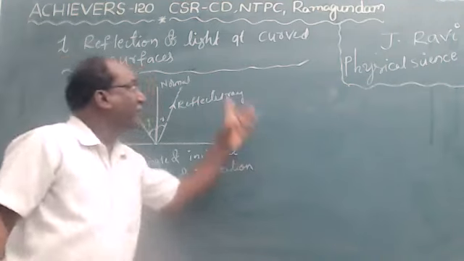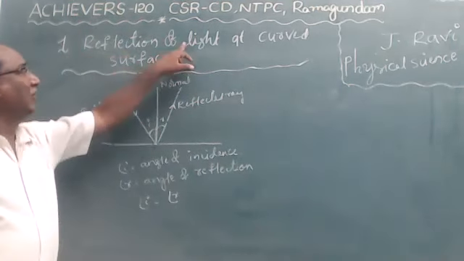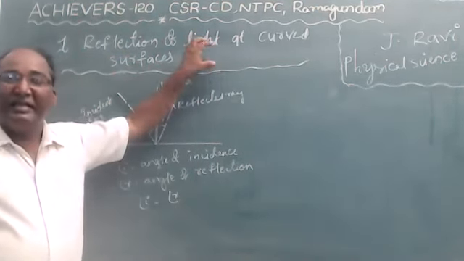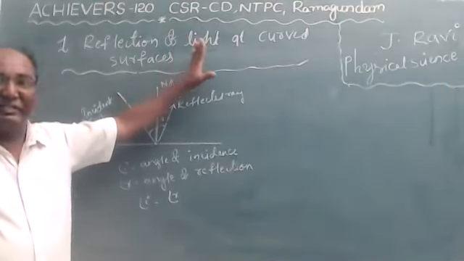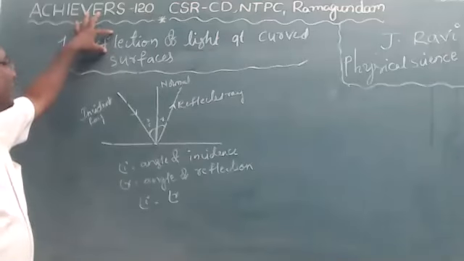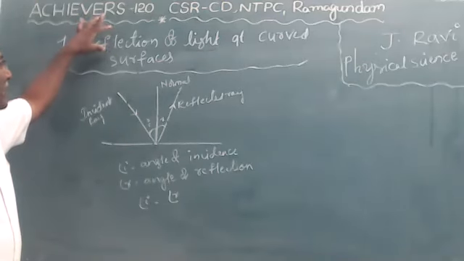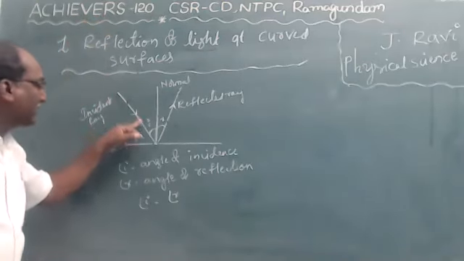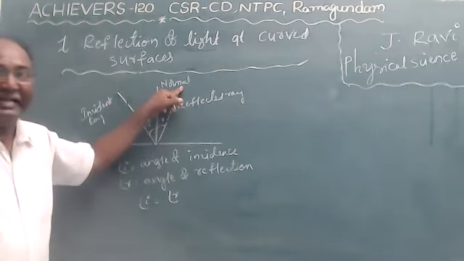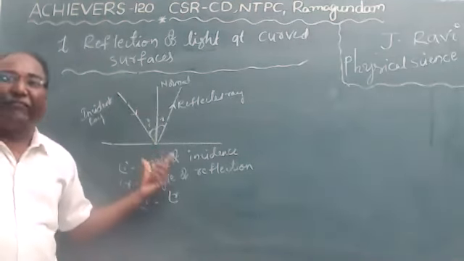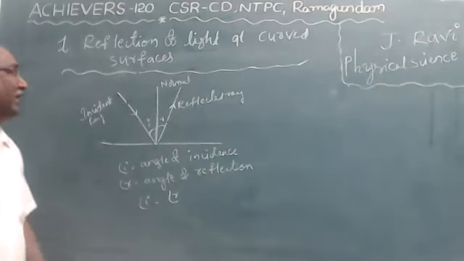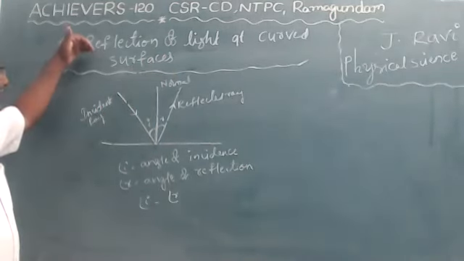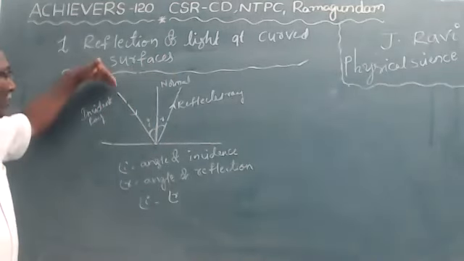Once again, I will repeat the topics. First of all, light is a form of energy which makes things visible. Reflection means bouncing back of light. When light bounces on the surface, it gets reflected.